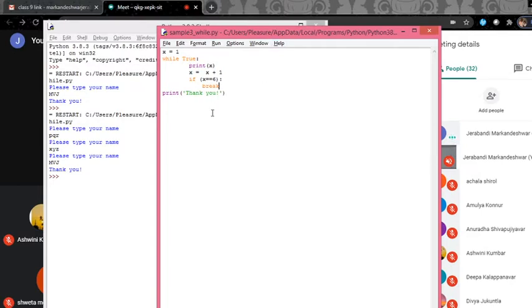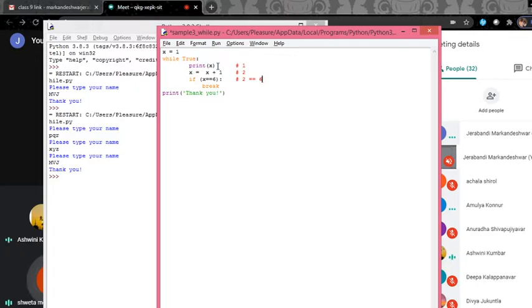Now what will be the output from this loop? My initial value of x is 1, and then I started an infinite loop. In the loop I am printing the value of x. First it prints 1. Then in the next step, x is incremented by 1, and it becomes 2. Then it checks the condition. Now what is the condition here? 2 is equal to 6. Is it true or false?